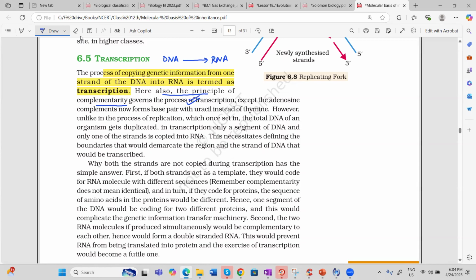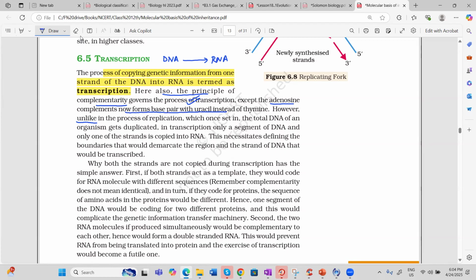Only one thing is there: in front of the adenine, in replication we were putting thymine, but in transcription we will put uracil. So adenine will now form a base pair with uracil, not with thymine.